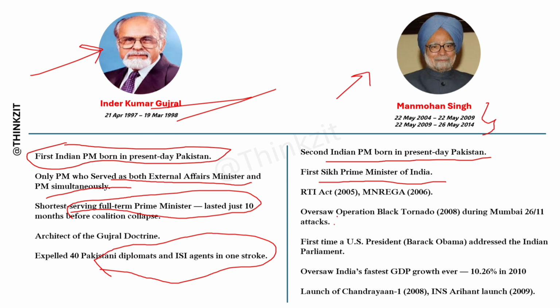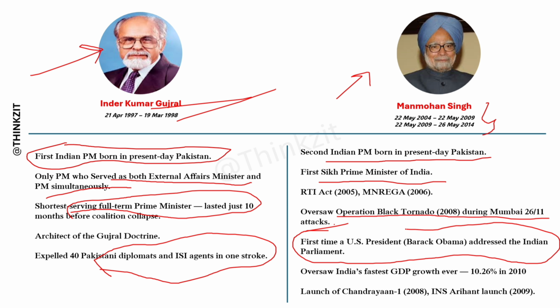He oversaw Operation Black Tornado in 2008 during the Mumbai 26/11 attacks. First time a US President, Barack Obama, addressed the Indian Parliament during his tenure. He oversaw India's fastest GDP growth ever. The rate was 10.26 percent in 2010.